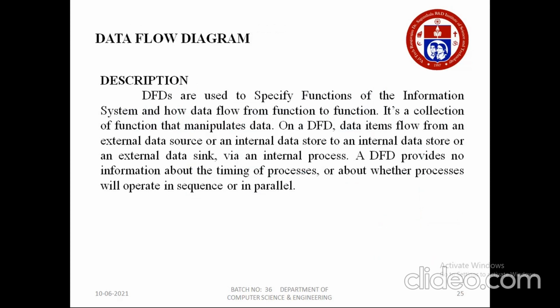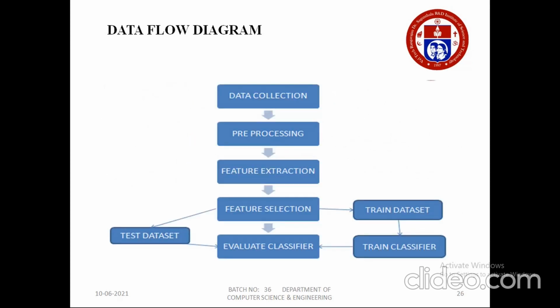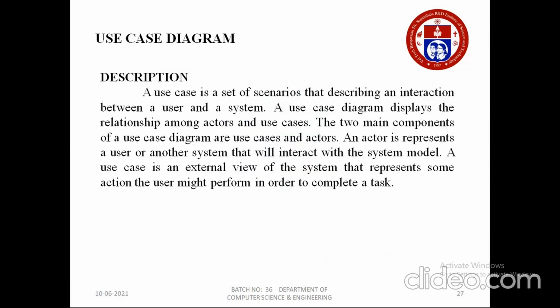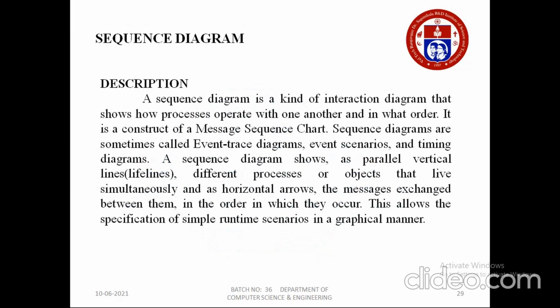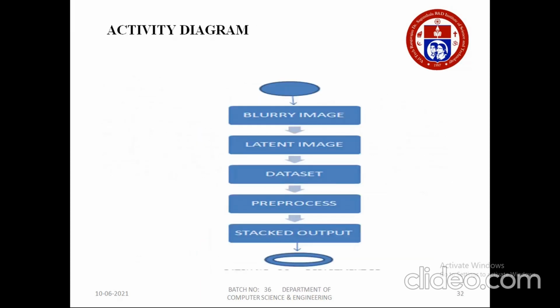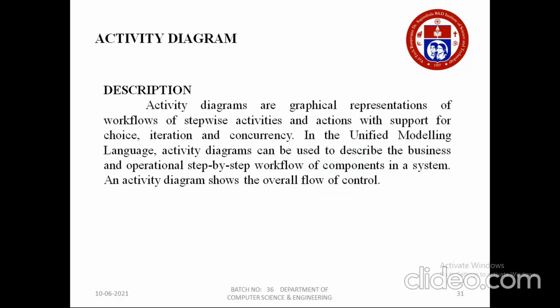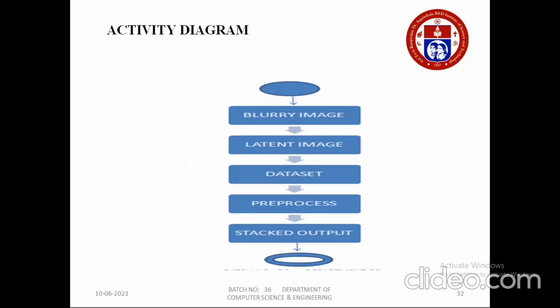The data flow diagram is used to specify the functions of the system: data collection, pre-processing, feature extraction, feature selection and classifiers. Here we will test and train the data. The use case diagram is used to represent the user and the output. The sequence diagram and the activity diagram show the graphical representation of the step-by-step activities.